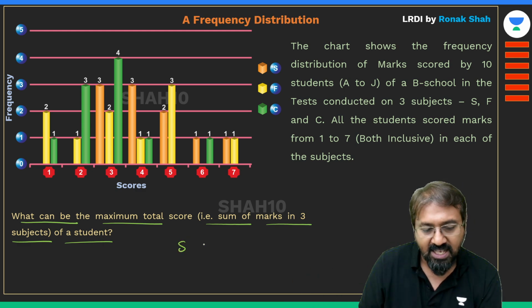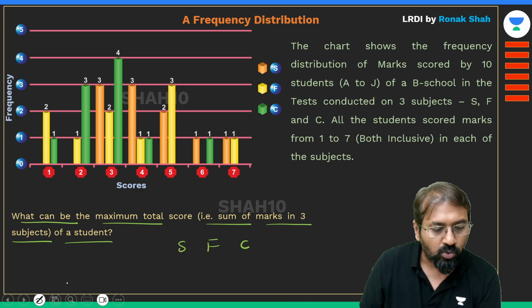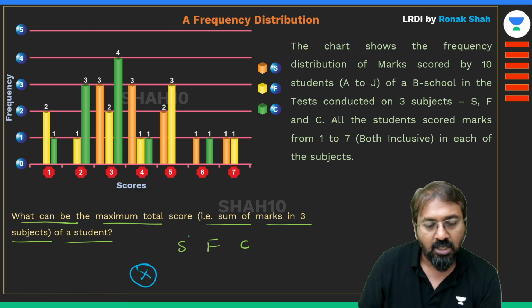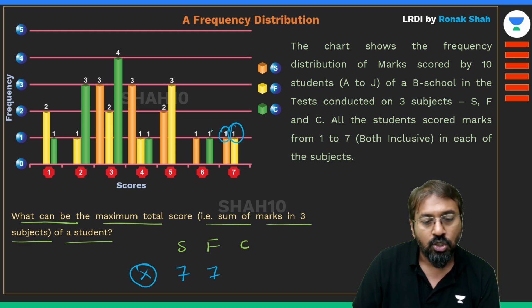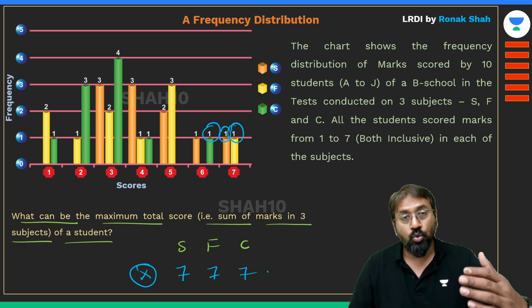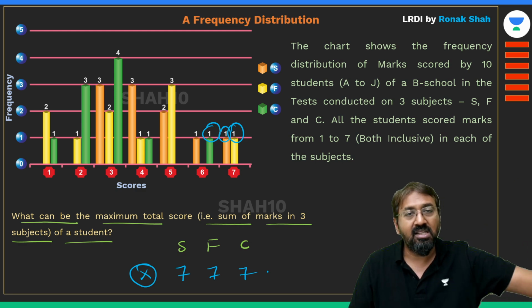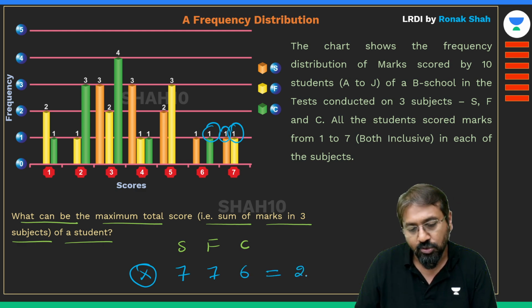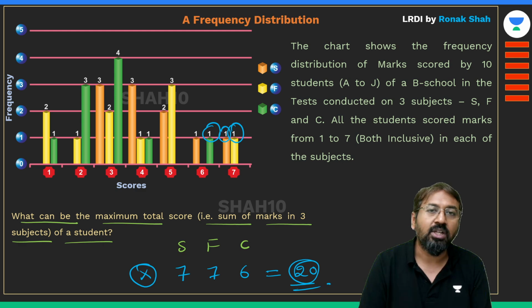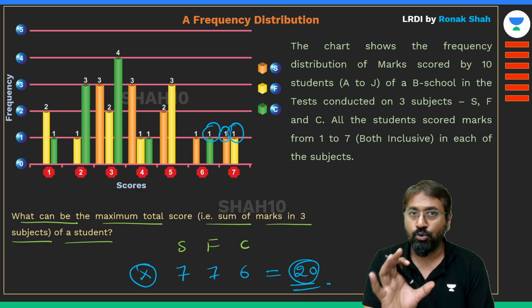The subjects are S, F and C, and you can easily make out that a particular student, let's call him X, can score 7 marks in subject S, can score 7 marks in subject F, but can't score 7 in subject C because there is no green color graph over here. So the maximum score that someone has got in subject C is, sorry, 6, not 7. So the total will be 20. So the maximum total can be 20. I really hope now you have understood the set.